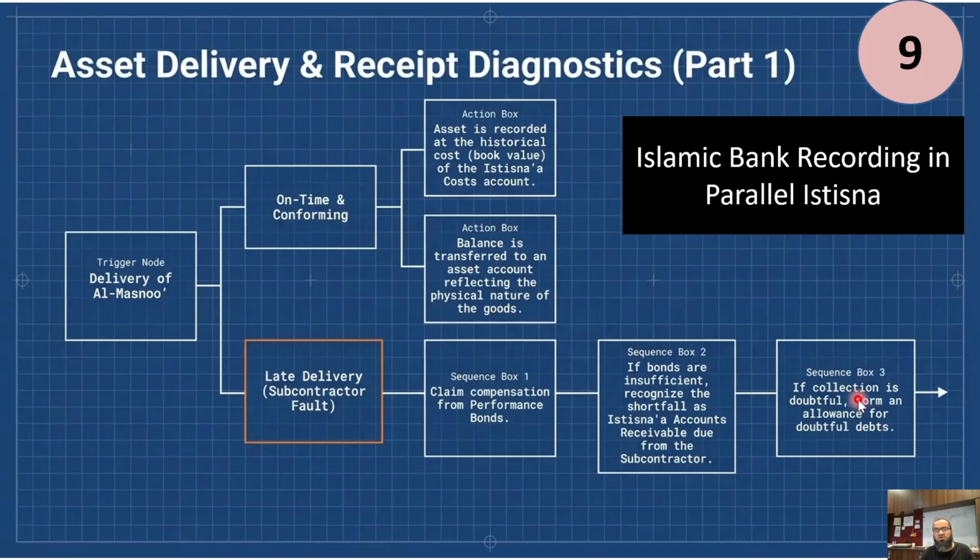So three situations. Number one, if we have some sort of security, if we have some sort of compensation, then we can actually trigger that compensation. If we don't have it, but still we are supposed to receive, then we will debit the account receivable for the losses that have been incurred for the late delivery. And if it is also not probable that the subcontractor will pay, then we will actually record a provision. So this is only if there is a provision about the fault of the subcontractor in the late delivery. If there is no provision and all the parties agree, then the situation will go straight.